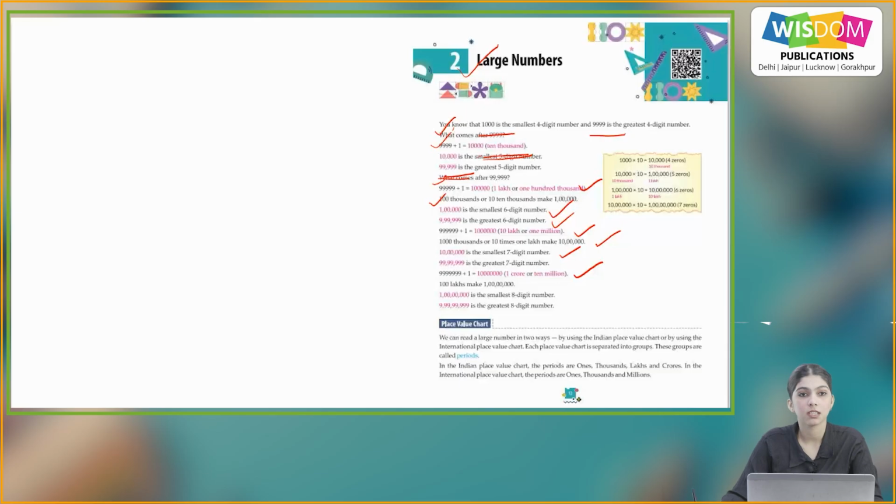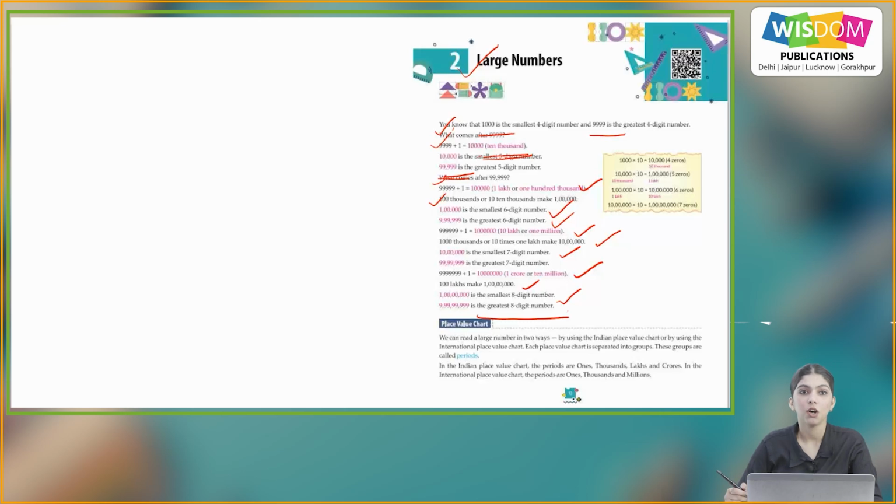And 1 plus 99,99,999 will be 1 crore or 10 million. So with that, 100 lakhs make 1 crore, and 1 crore is the smallest 8-digit number, and 9 crore 99 lakh 99,999 is the greatest 8-digit number.